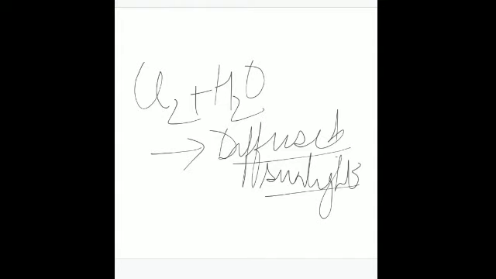That reaction is explosive. So it forms hydrochloric acid and oxygen, because initially, when chlorine gas is passed into water in the presence of diffused sunlight, hydrochloric acid and hypochlorous acid are formed, and this hypochlorous acid is unstable and it eventually decomposes to hydrochloric acid and oxygen.